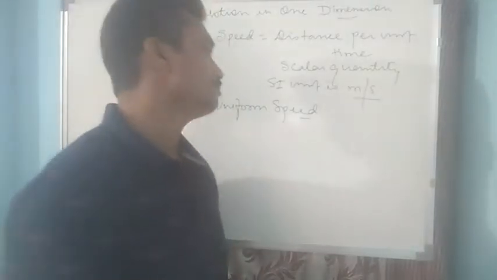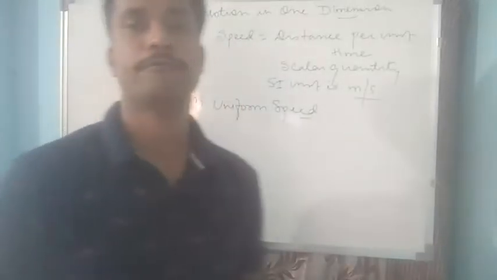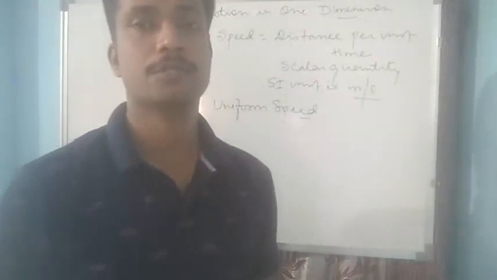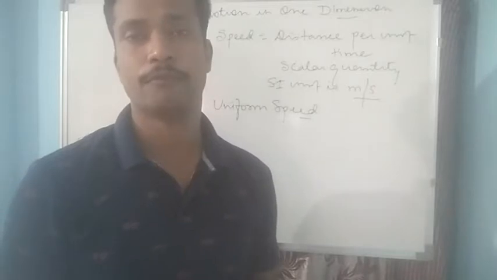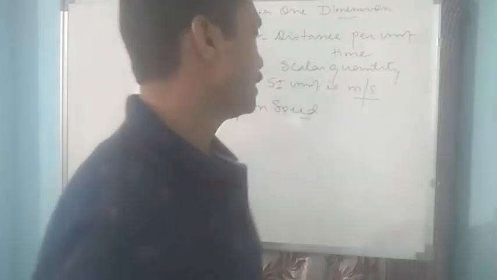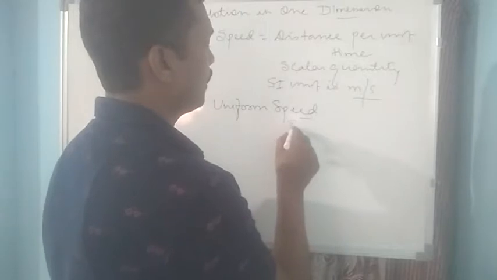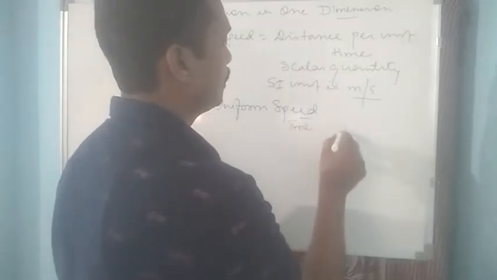For example, a body moving on a frictionless surface. In that case, the body covers equal distance in equal interval of time. Let us try to understand this. Suppose we have taken time and distance.